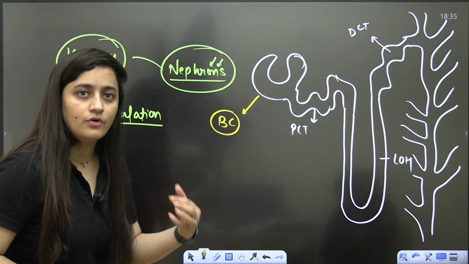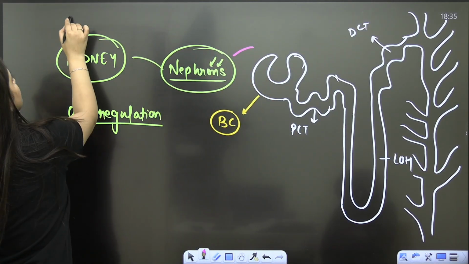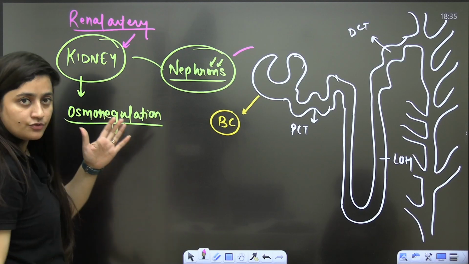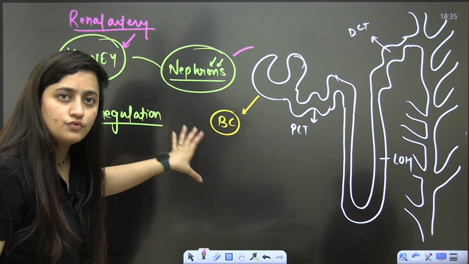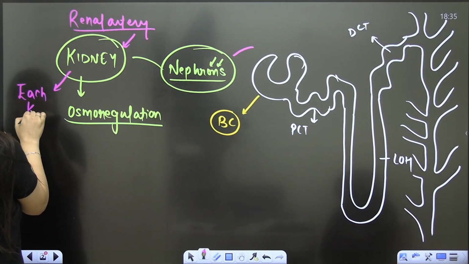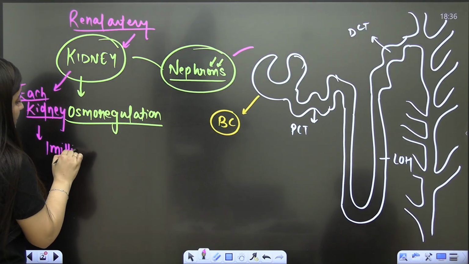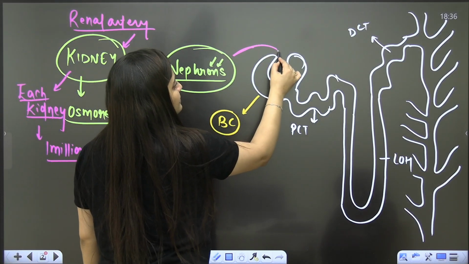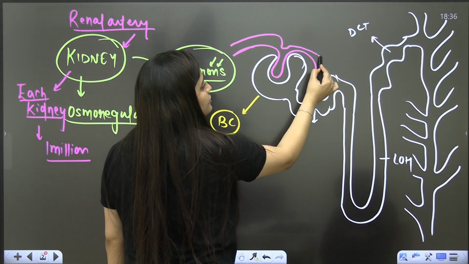Now we know that these nephrons get the blood supply. Kindly pay attention here. The renal artery will carry the oxygenated blood to the kidneys, and further this artery will break so that it can give oxygenated blood to each and every nephron present there. In each kidney, remember this, I think I'm covering all the possible questions from this topic, each kidney has 1 million nephrons. Basically arterioles are going to supply the blood here.